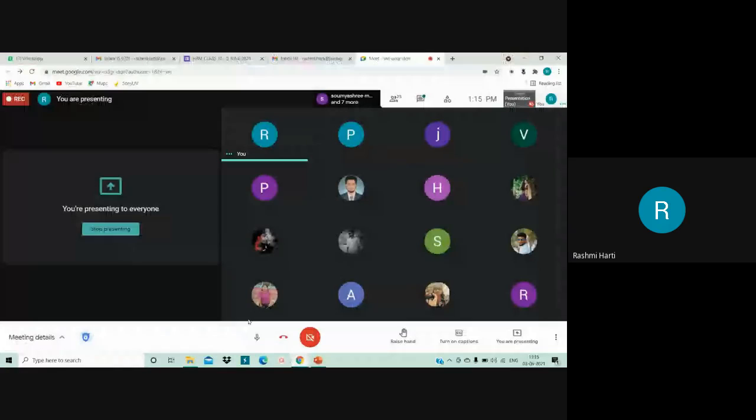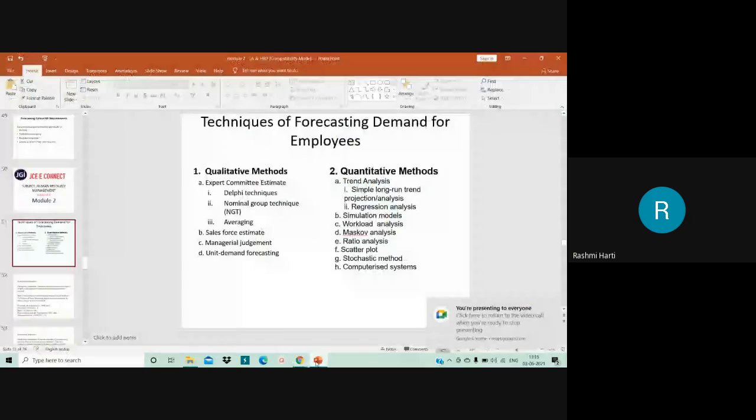Okay, so that is one of the sales forecast estimates. The major shortcoming of this estimate is that it is very subjective and judgmental, and it may not always be right. There is always a possibility of bias when it comes to sales force estimates. So that is one of the qualitative methods of demand forecasting.